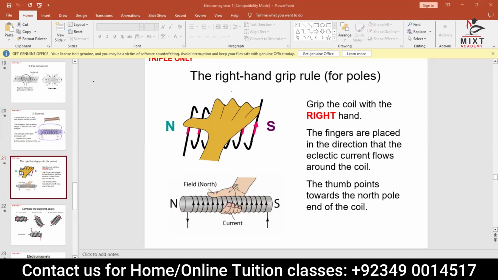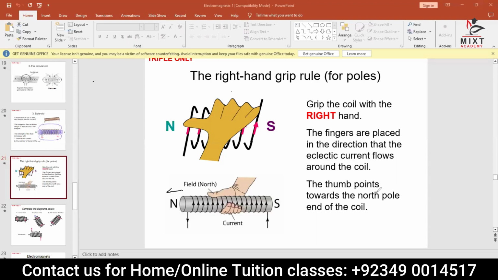The curled fingers give you the direction of current movement. Remember that the curled fingers show the direction of the current, and the fingers are placed in the direction of the current flow.